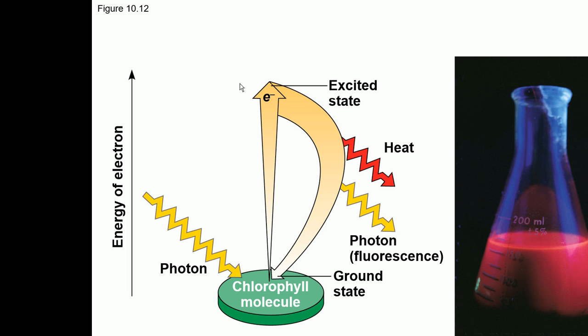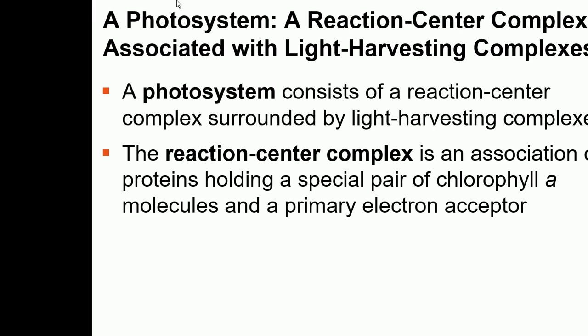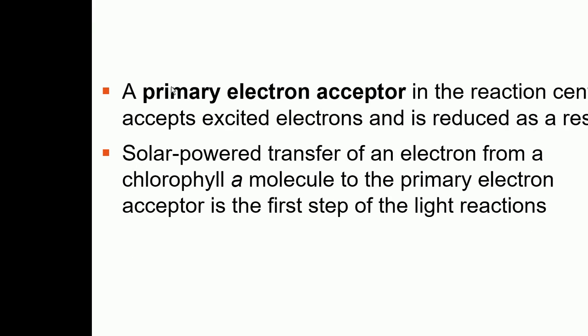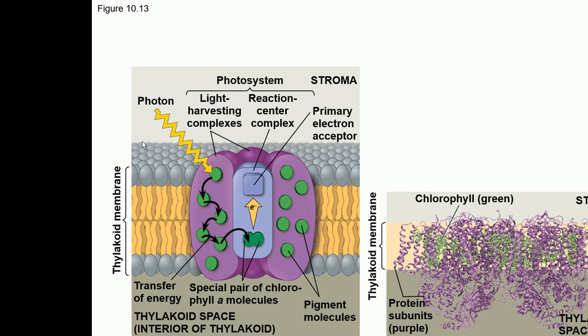They are present in a system called photosystem. So this is the photosystem. This is a thylakoid membrane, and these green dots you see are the pigments, and this is also a pigment. So these pigments are not present in an isolated system, but rather they are present in a system called photosystem. And what is this photosystem?